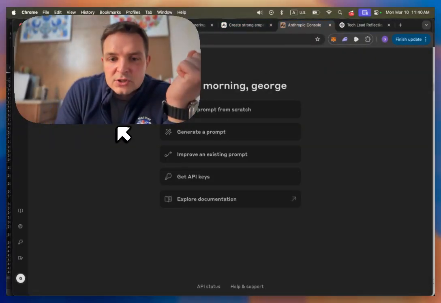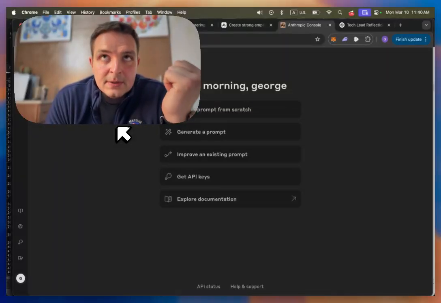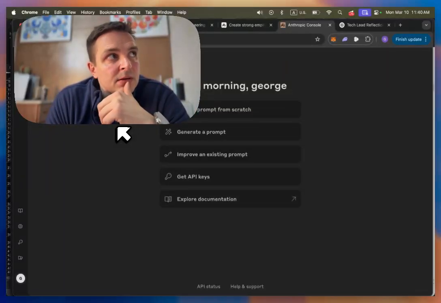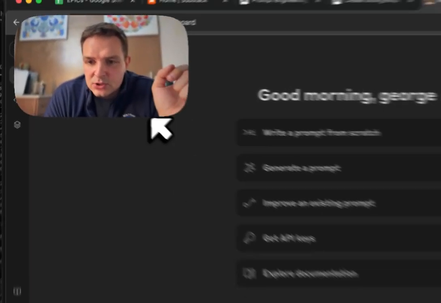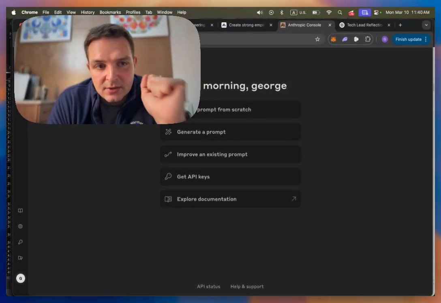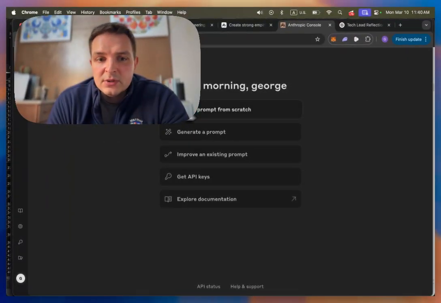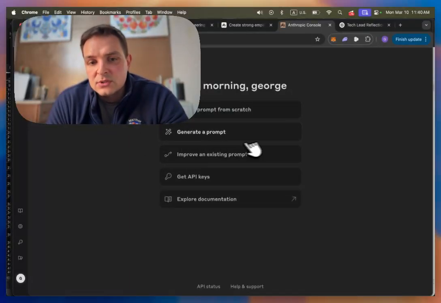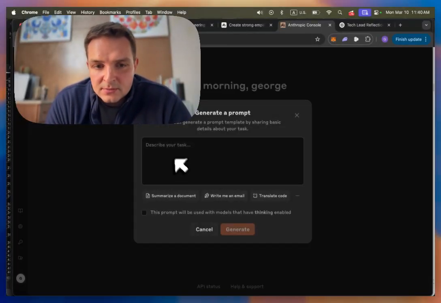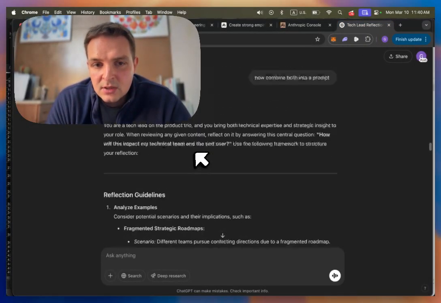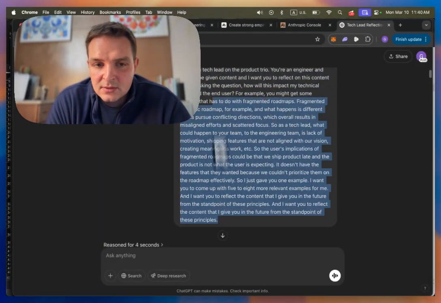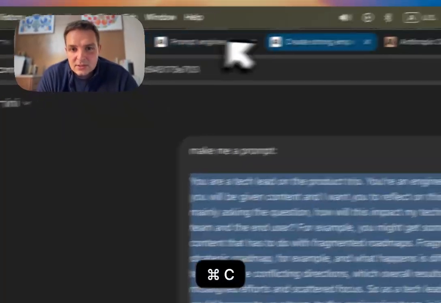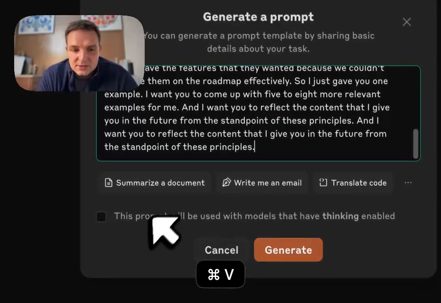The second way, which I found creates prompts at the same speed, but it just makes more advanced prompts, is Anthropic Workbench. So I'm going to show you how to use it. You go to console.anthropic.com/dashboard. You'll end up here. I use generate a prompt. You click here. What you do here is you say this. You can also dictate, but since I've already dictated what I wanted to do, I'm going to copy it in here, and let's see what it gives you.